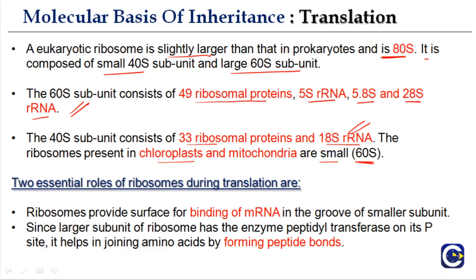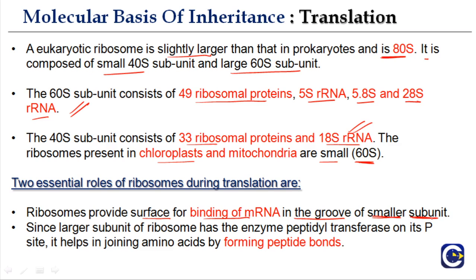Okay, you must also remember this. This is very important. So why are we studying so much about ribosomes? Of course, they have important roles during translation, as we discussed before. So ribosomes provide surface for binding of mRNA in the groove of the smaller subunit, both in prokaryotes and eukaryotes. You must remember what is the function of the smaller subunit.